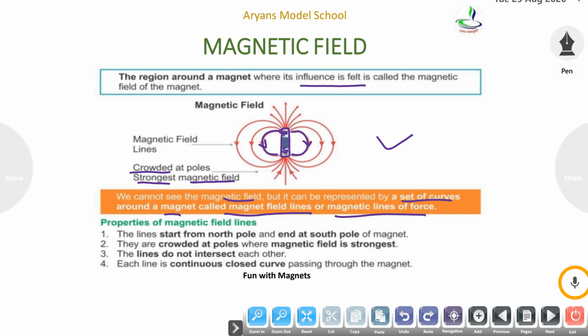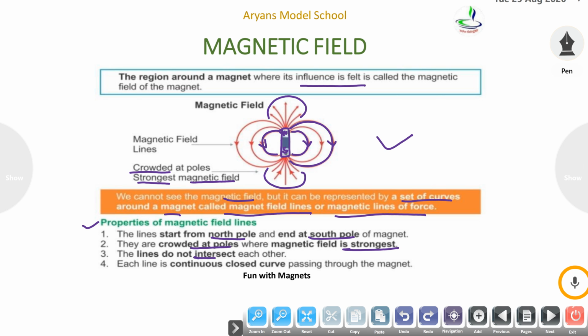What are the properties of these magnetic field lines? Let's discuss. The first one is the lines start from the north pole and end at the south pole. As we discussed here, north से start होके south pole तक जाती है. They are crowded at poles where the magnetic field is strongest. Because these lines are crowded here, so here is the presence of the strongest magnetic field.